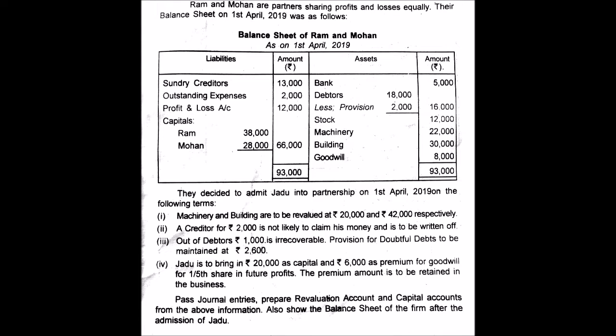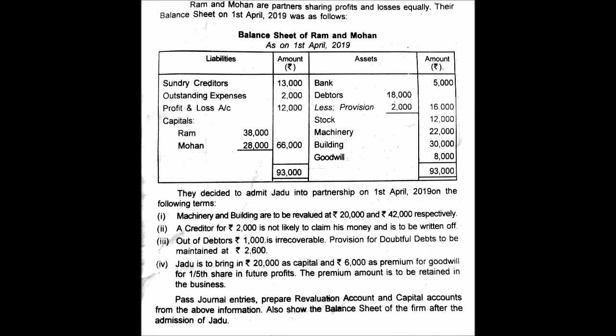Then it says a creditor of 2,000 is not likely to claim his money and is to be written off. You had creditors worth 13,000. Out of 13,000, a creditor whom you are supposed to pay rupees 2,000 is not likely to claim his money, and that money is to be written off and you no longer need to pay it.